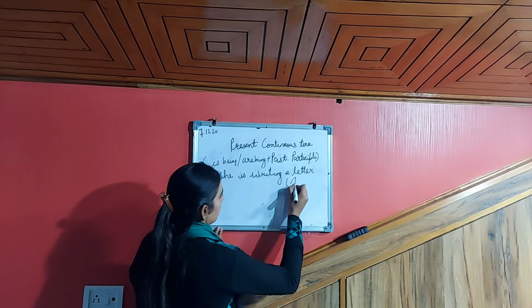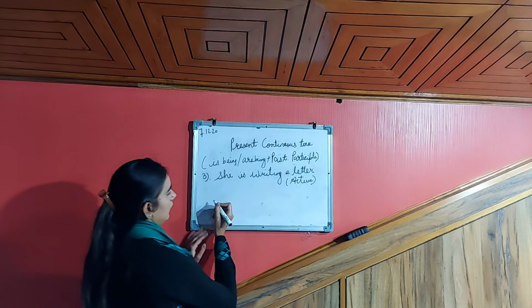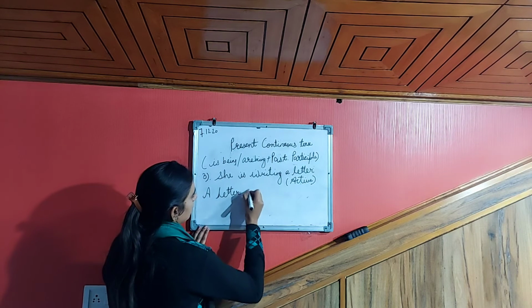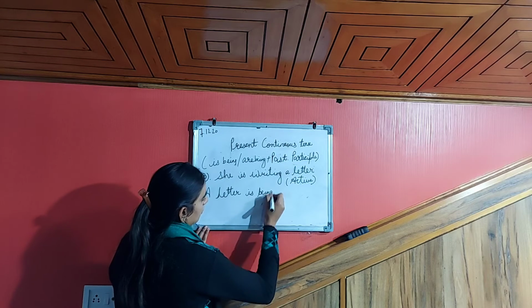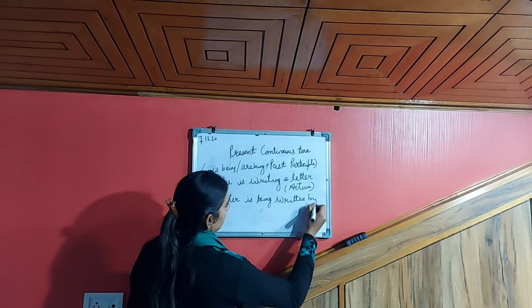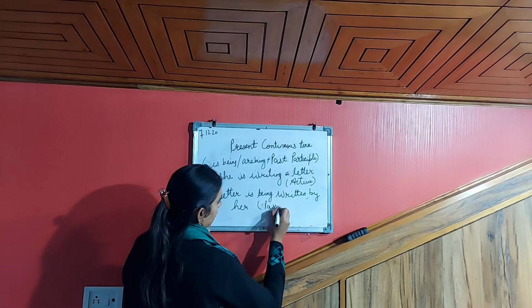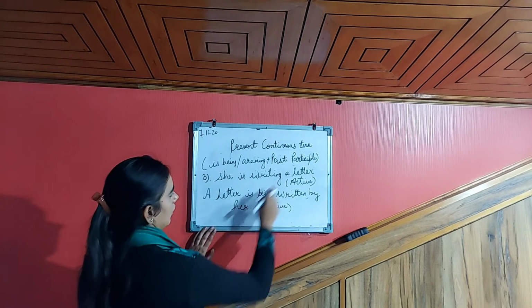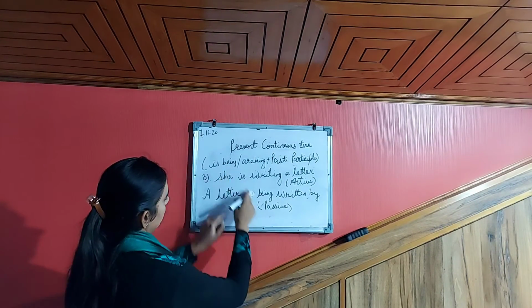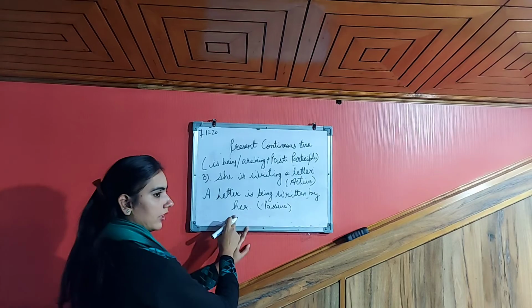This is in active form. Now the passive form of this: a letter is being written by her. So this is the passive form. The object comes here as a subject. Is comes plus being. Writing becomes written by. She becomes her.